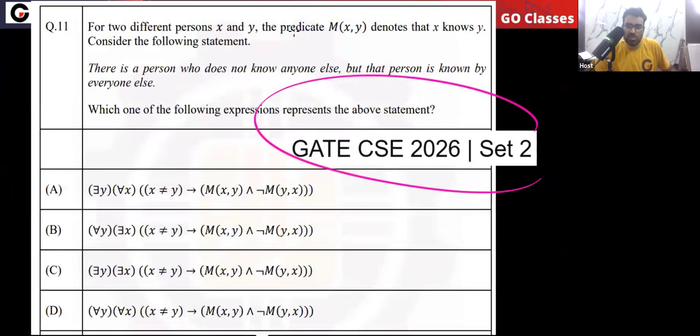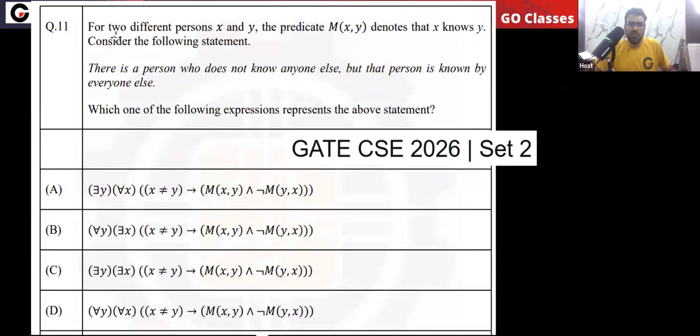Let's solve GATE CS 2026 set 2 question. For two different persons x comma y, the predicate M(x,y) denotes x knows y. Read this predicate: M(x,y) means x knows y. Consider the following statement: there is a person who does not know anyone else, but that person is known by everyone else.